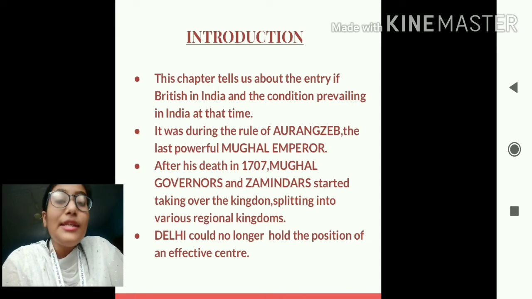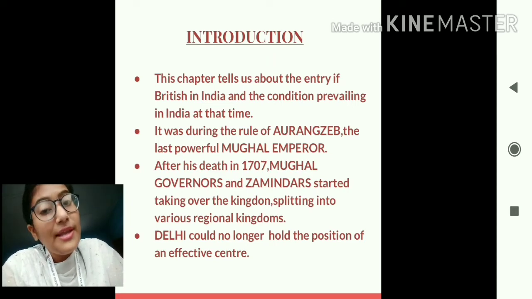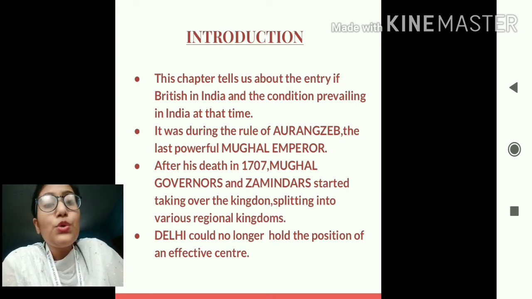Introduction. This chapter will tell us about the entry of the British in India and the conditions that were prevailing in India at that time. So students, this chapter will help us to understand how the British entered India and what were the conditions prevailing in India at that time. So students, during the time the British entered India, it was ruled by Aurangzeb. Aurangzeb was the last powerful Mughal emperor. So when the British came to India, India was ruled by whom? It was ruled by Aurangzeb.